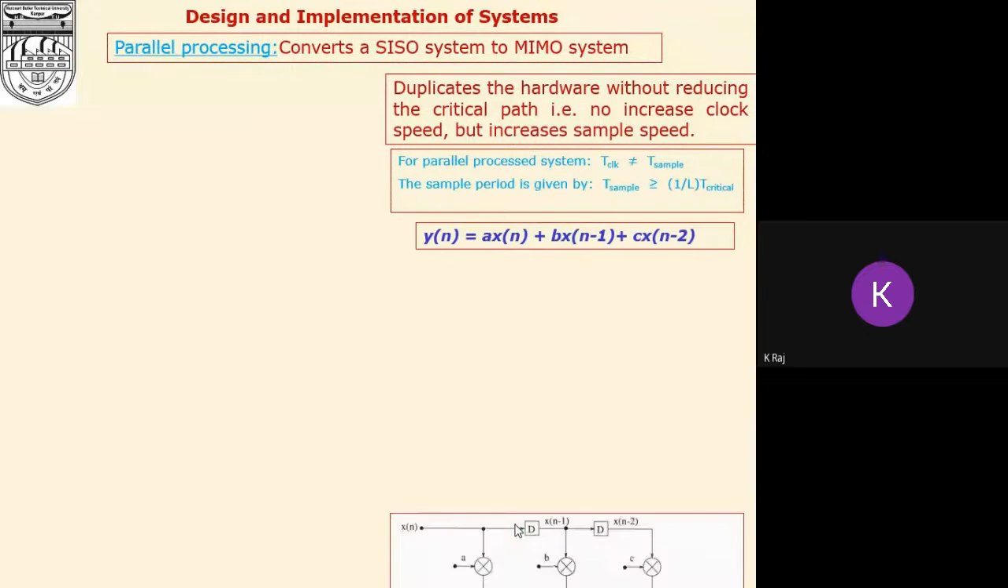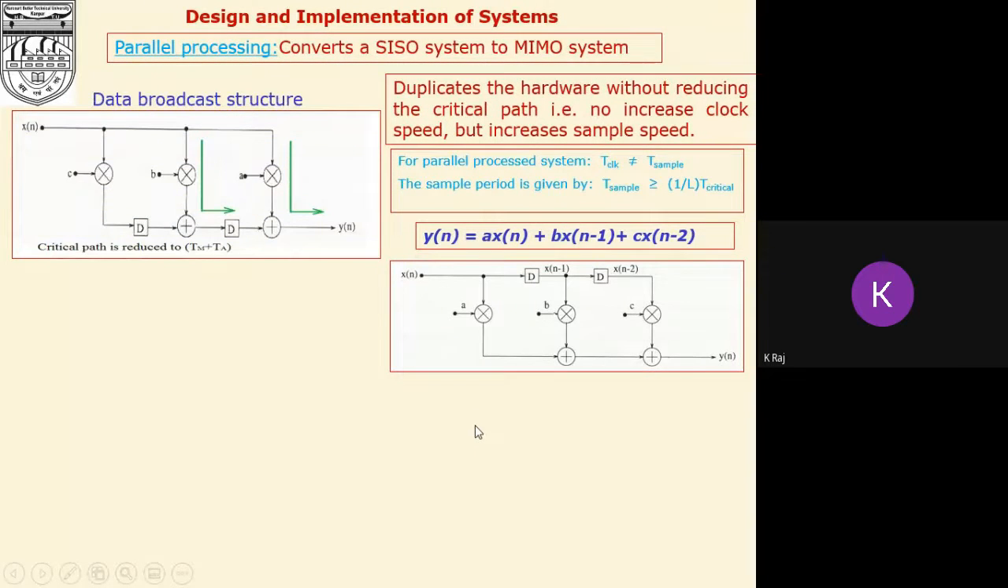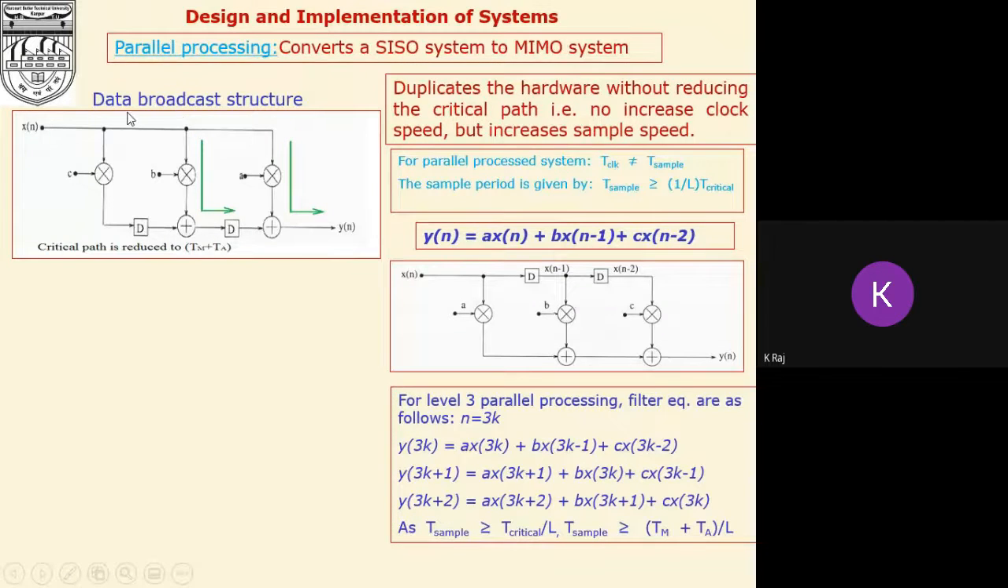And in parallel processing, the single input single output system is converted into a multiple input multiple output system. For example, say this is the 3-tap FIR filter. There is a concept of transposition, and if we apply the transposition, we get the data broadcast architecture, where the data are available to each and every branch at the same time. In this case, the critical path length is TM plus twice TA. But if we use the data broadcast, it becomes TM plus TA only. So by getting the data broadcast structure, we have reduced the critical path length.